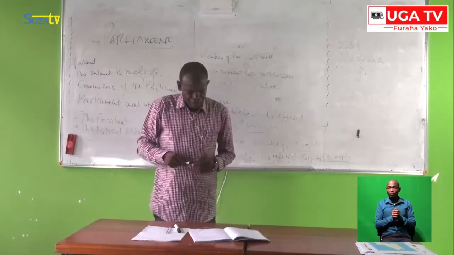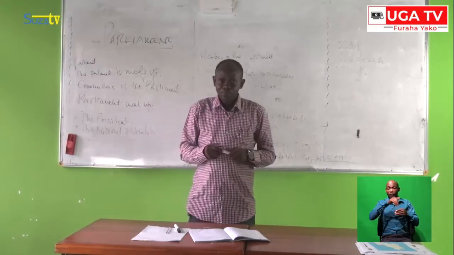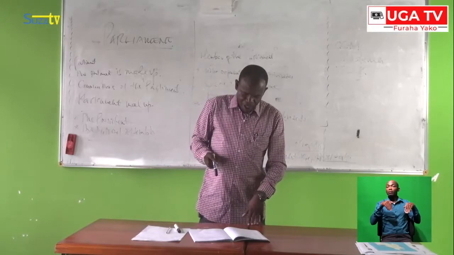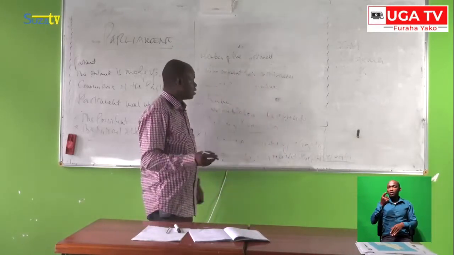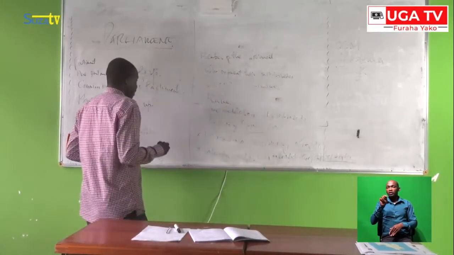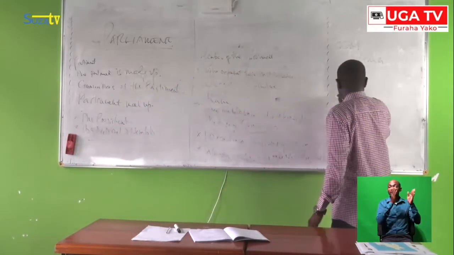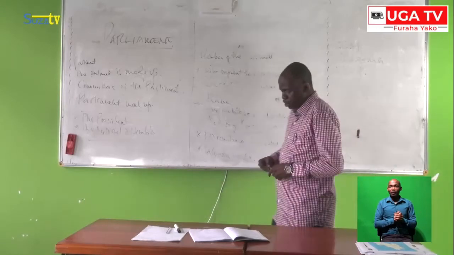So the other member of the parliament is the Attorney General. The Attorney General. I can show here the Attorney General.